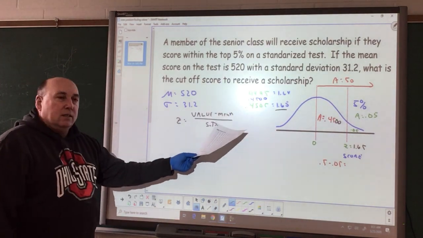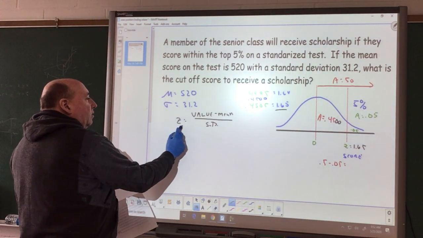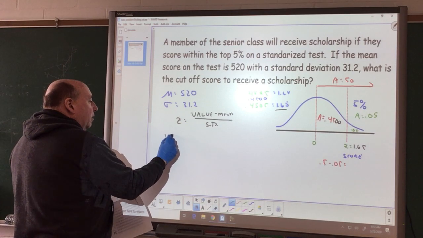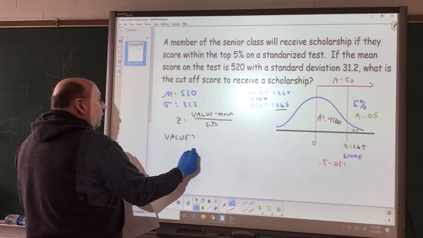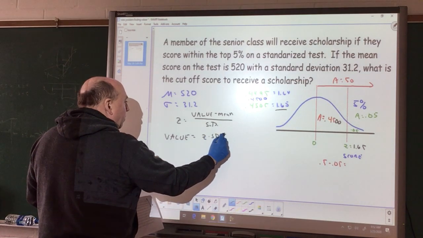If you want to utilize this, that's fine, but if you looked at what we did, we multiplied both sides by standard deviation and added our mean. So our value is equal to Z value times the standard deviation plus our mean.